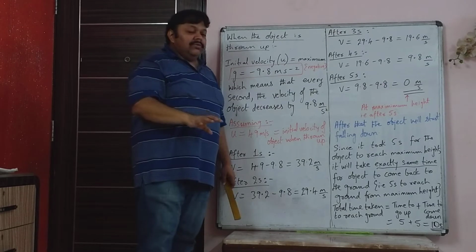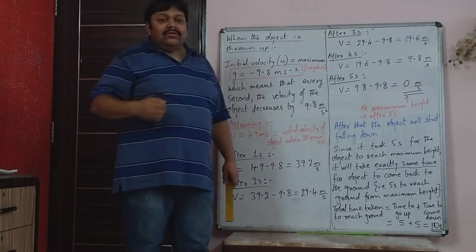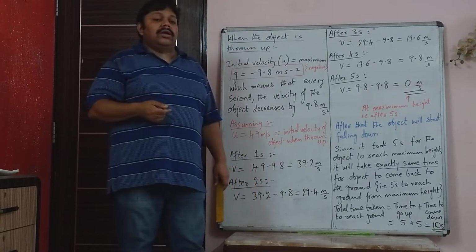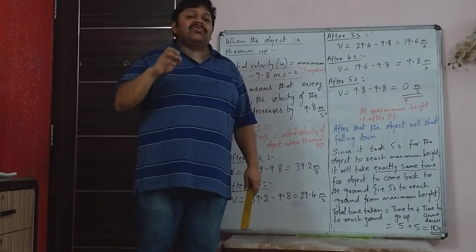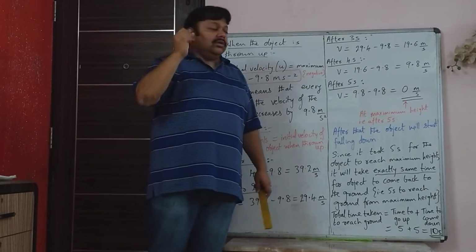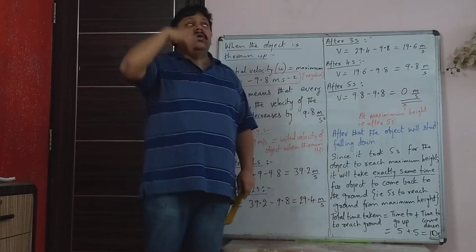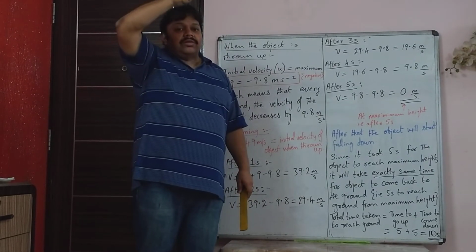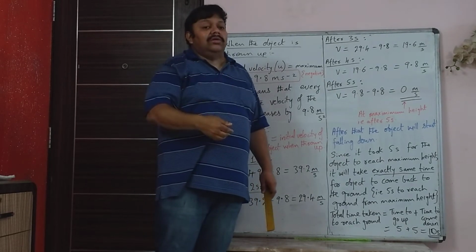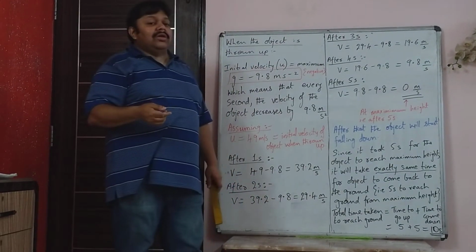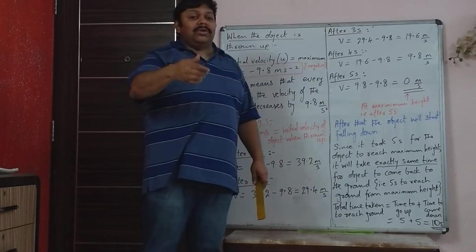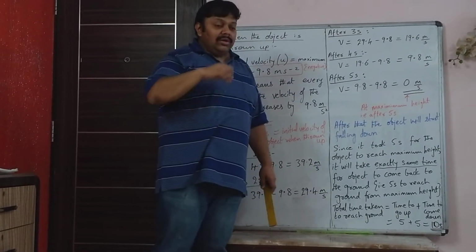Remember one thing, whenever there is a reversal in direction, whenever there is a total 180-degree turn in direction, the object has to halt temporarily. For a fraction of a second, the object's speed becomes 0. And then it starts coming down, and when it comes down, the velocity goes on increasing by 9.8 meters per second. After 1 second, it will become 9.8, like I showed you in the previous frame. It goes on increasing.